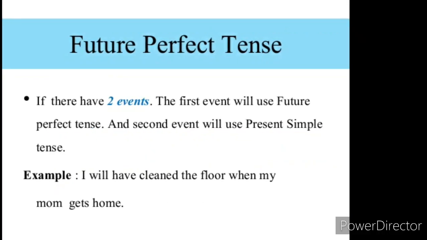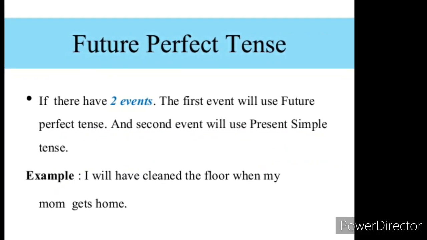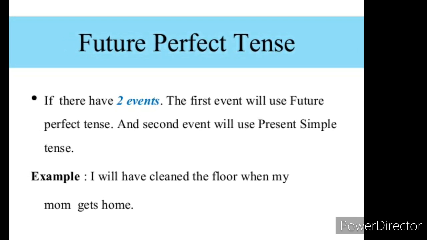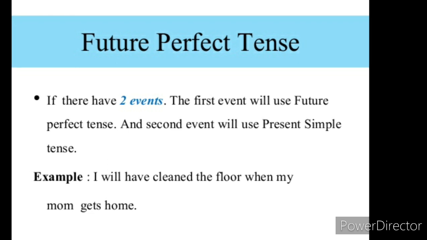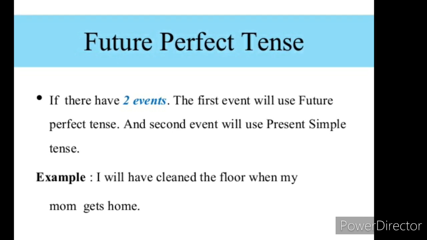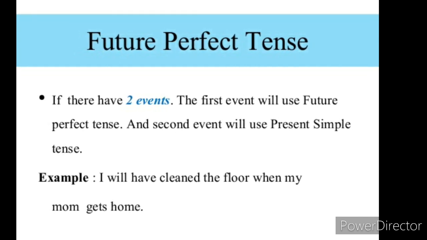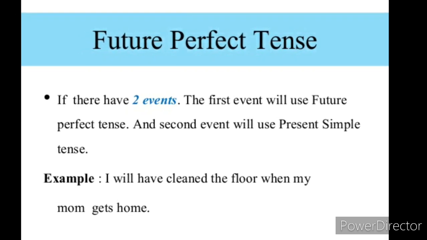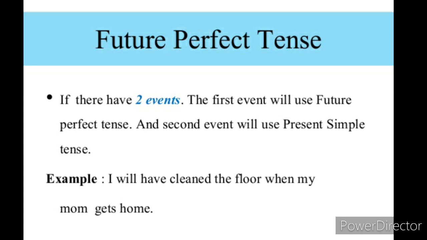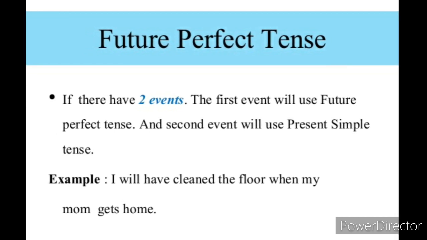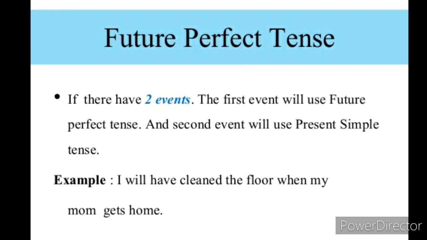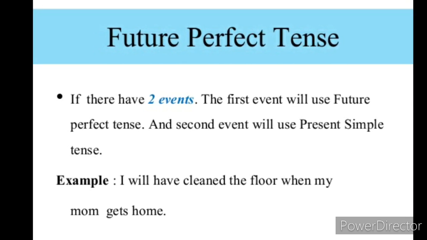Okay, dear students, further we are going to discuss the future perfect tense. If there are two events, the first event will use future perfect tense and the second event will use the present simple tense. For example, I will have cleaned the floor when my mom gets home. So this means a principal clause and a subordinate clause are used.